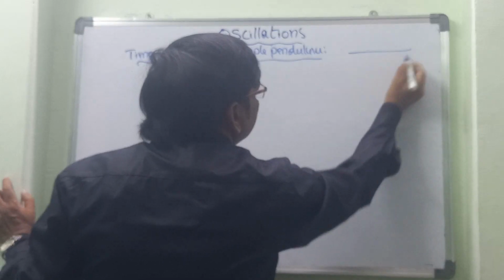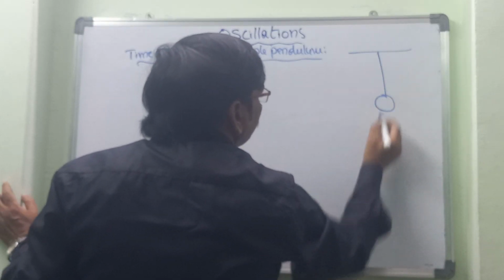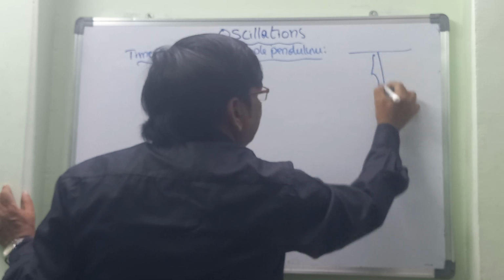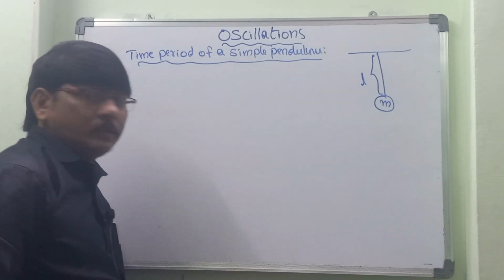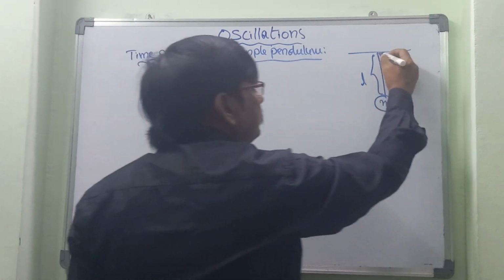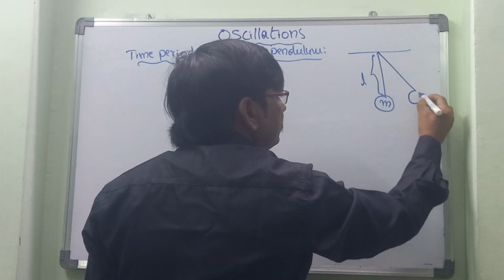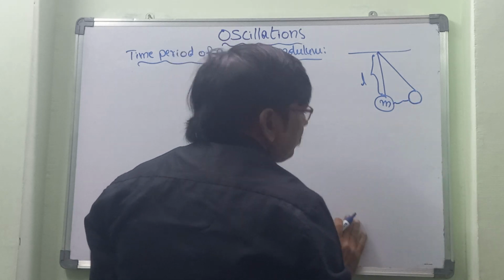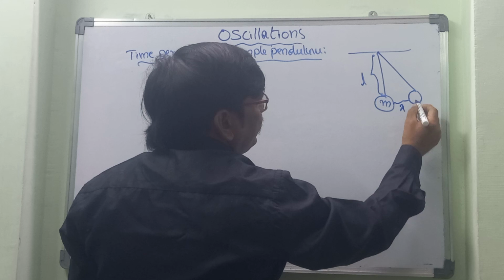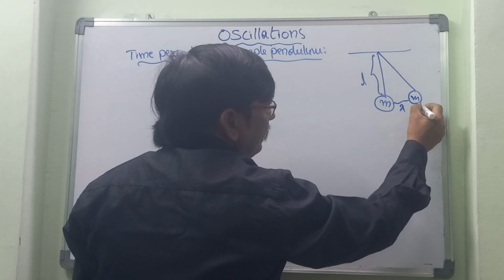First of all, let us take a simple pendulum whose mass is m and its length is L. When we apply the force, the simple pendulum starts moving towards this side. It will move some distance. Now let's assume that the distance is x.